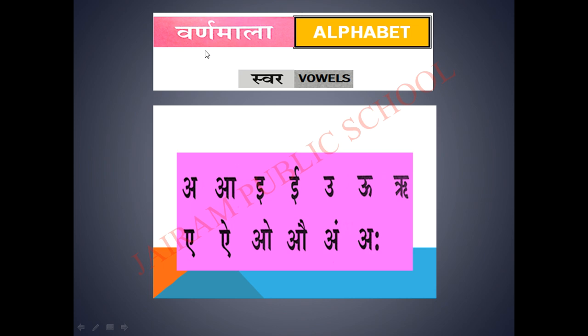Varnamala. Varnamala means what? Alphabet. From Varnamala, first we are going to see swar. Swar means what? Vowels. And what are they? A, aa, i, ee, u, oo, ri or ru. Then e, ai, o, au, am and aha.